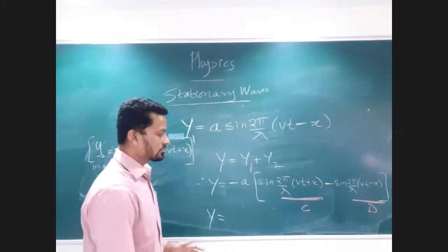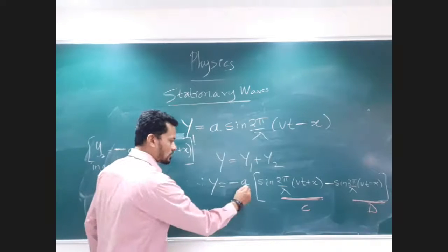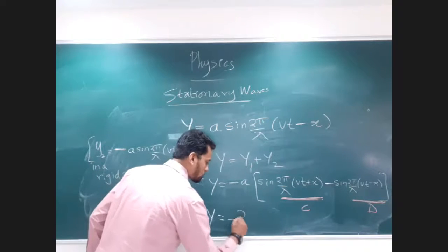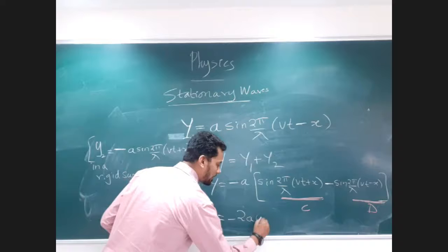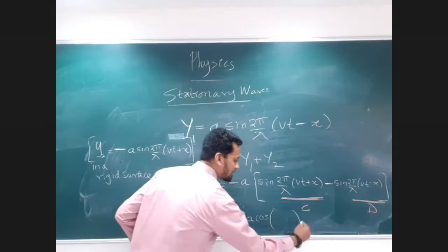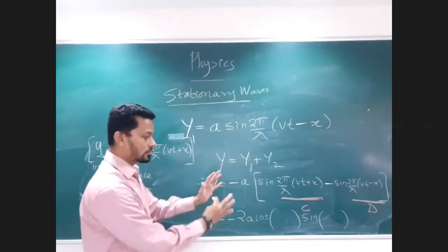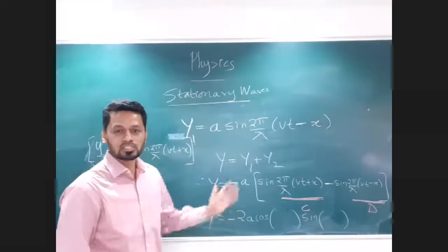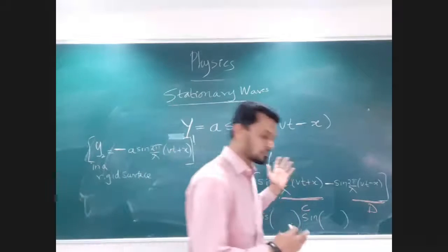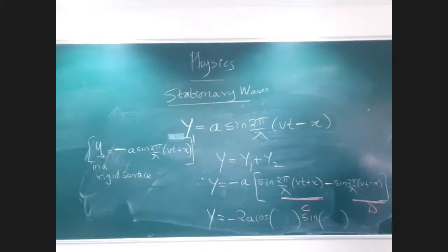I'll give you what the answer can be over here. This is minus a, so you get minus 2a. There will be one term with cos of some angle, and another term with sine of some angle. You should get a clear-cut idea of this, because sin C minus sin D is 2 cos (C plus D by 2) sin (C minus D by 2).